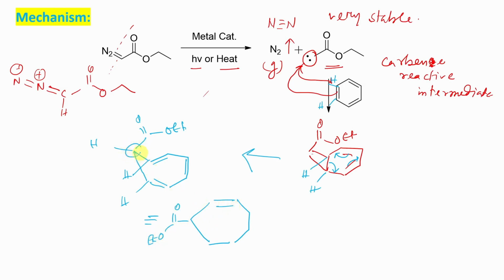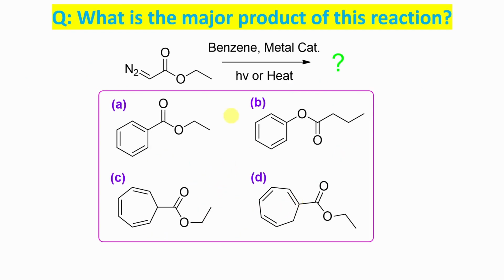Look at the carbon where the ester is attached, that is an sp3 carbon, so do not get confused. Alternatively, with these three double bonds, this is actually a cycloheptatriene derivative. By the way, this is not aromatic. Remember, you may observe some stability because of homoaromaticity, but it is not aromatic because according to Hückel's rule it must be cyclic, planar, and conjugated. Here it's not planar, it has an sp3 carbon, no p orbital, so that's why it is not aromatic. So this is actually the answer: a 7-membered ring with this sp3 carbon attached to the ester group.